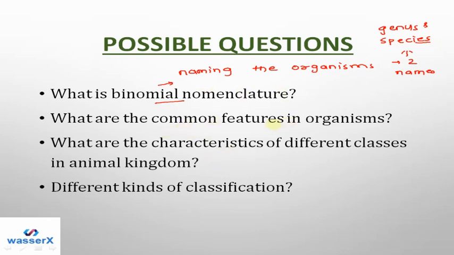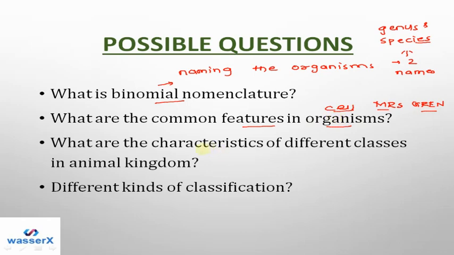Next is, what are the common features in organisms? We just saw that all the organisms have a common cell in them, and the cell's common features are there. So we can list the cytoplasm, nucleus, DNA, cell membrane, etc. as the common features of organisms. And also, if you remember, we studied something about Mrs. Gren, right? So these are also the common features which are seen in all the organisms.